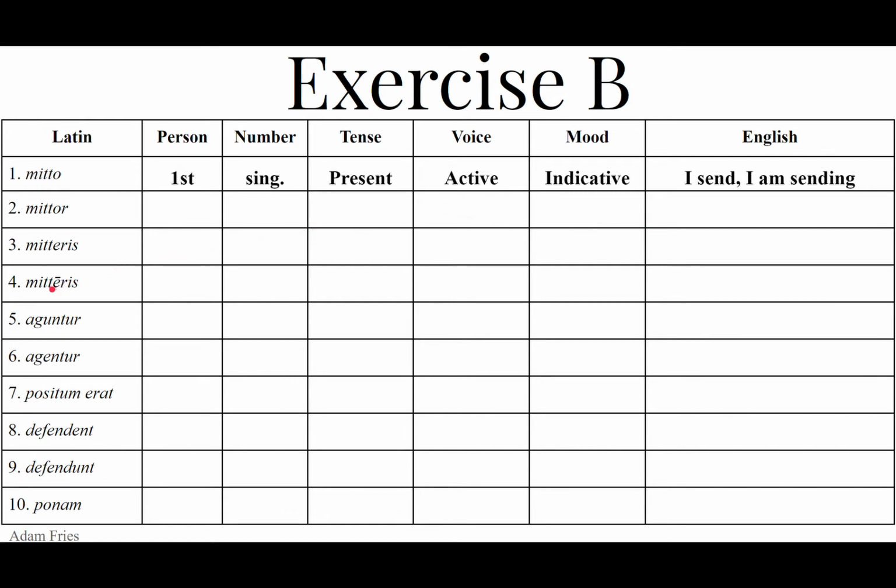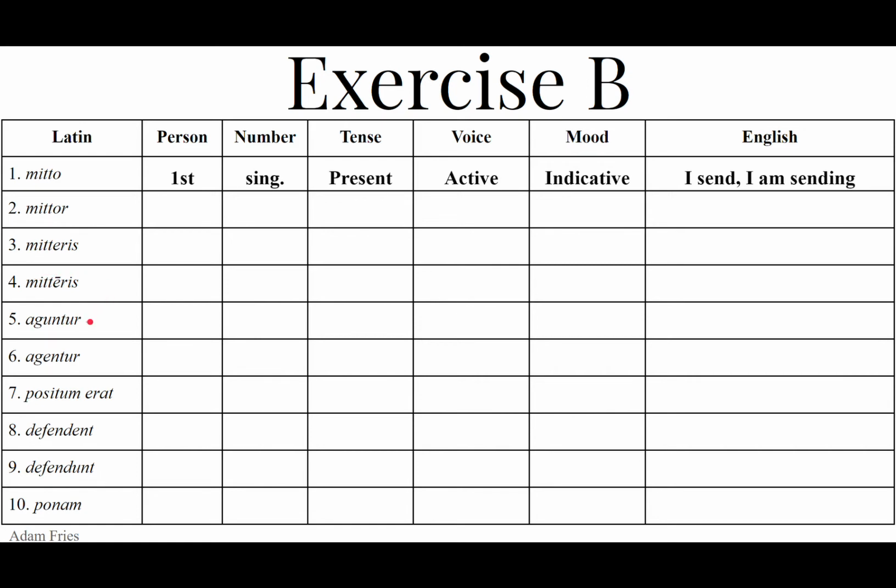As opposed to number 4, mittēris, which is the second person singular. Notice the macron on the e. So present stem mit plus the ēris, long e-r-i-s. That's the future passive indicative. You will be sent. The difference between mitteris and mittēris, the present and the future.